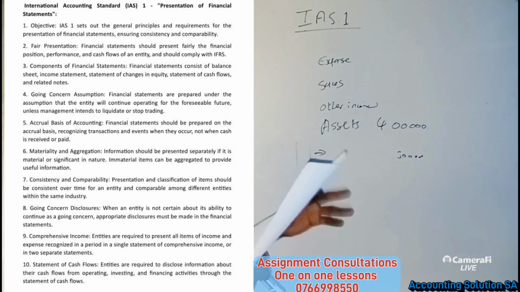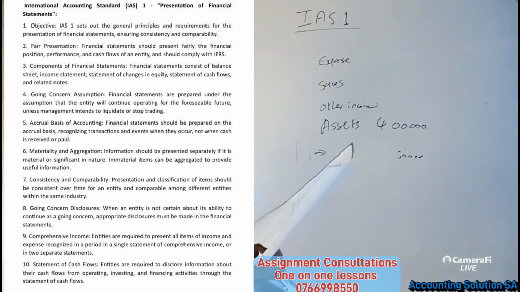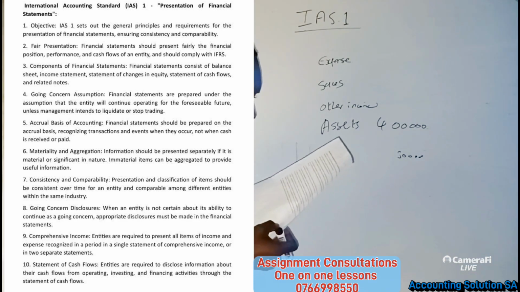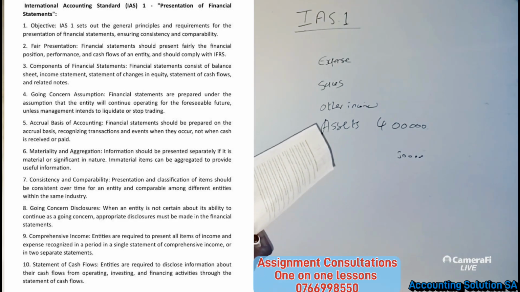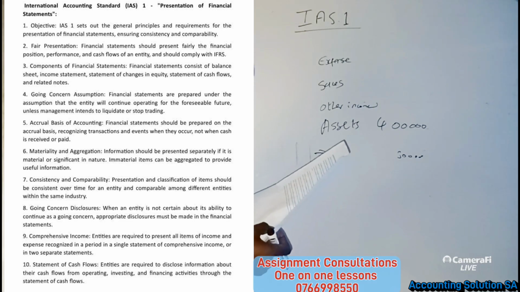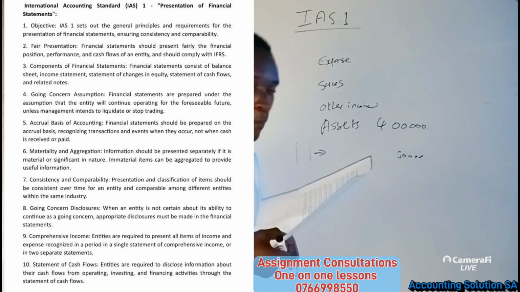We have to do assumption after preparing those financial statements. It must be there to be fairly presented. Then number 5, we have accrual basis of accounting. Financial statements should be prepared on the accrual basis, recognizing the transactions and events when they occur, not when the cash is received or paid.